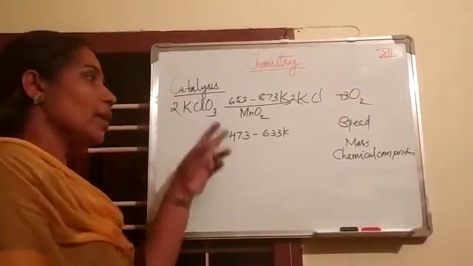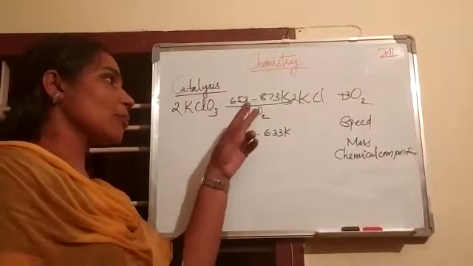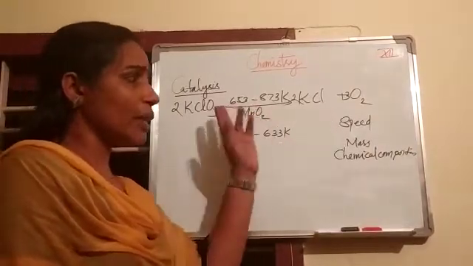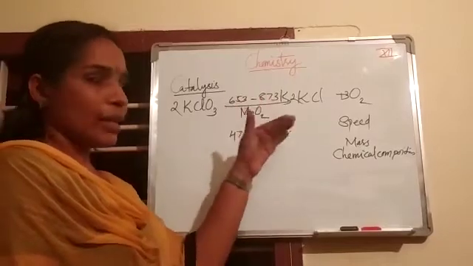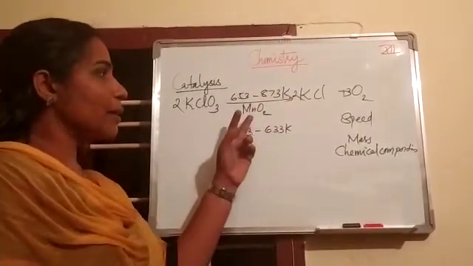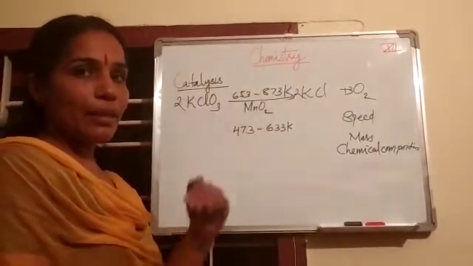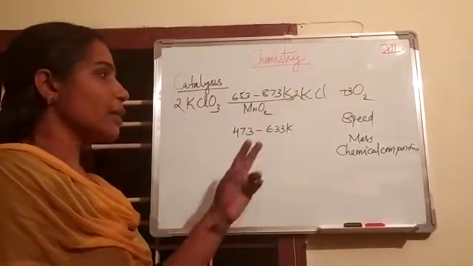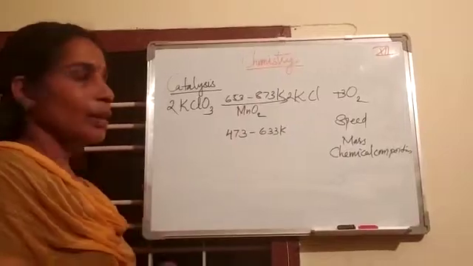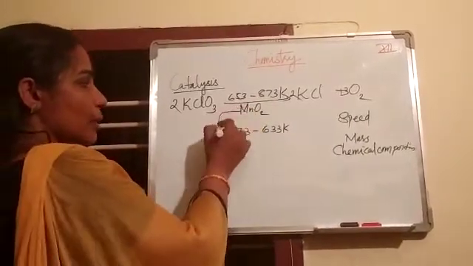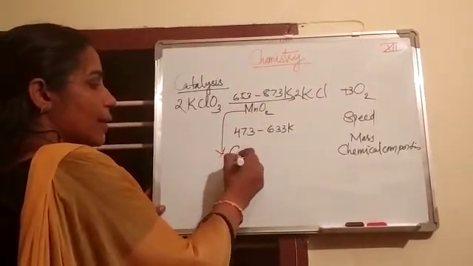Then what happened here? In the presence of manganese dioxide, the speed of the reaction increases. After the reaction, we get back the same amount of manganese dioxide and there is no change in the chemical composition. And this manganese dioxide is called a catalyst.